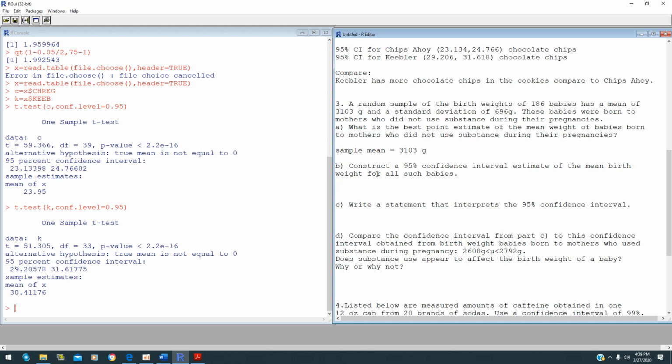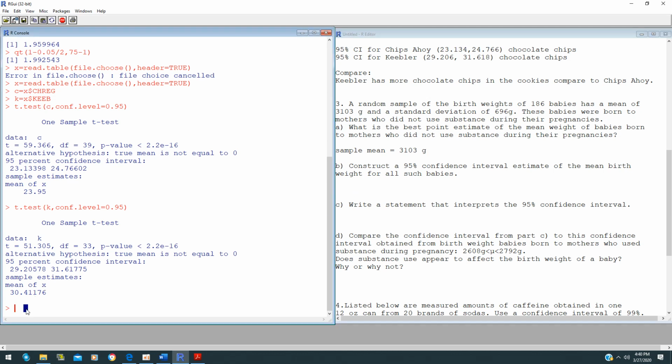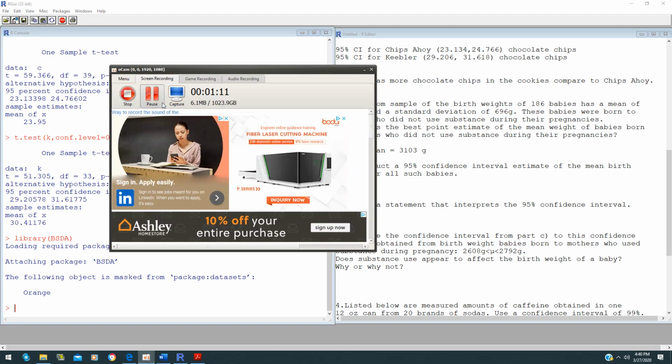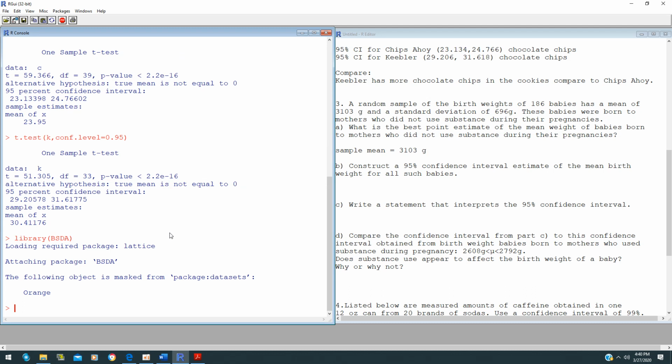Question B is asking us to construct a 95% confidence interval for the mean birth weight for all such babies. In order for us to figure this out, you have to use the package called BSDA. So you have to type in library(BSDA), and in order to use this library, you have to use tsum.test. In tsum.test, you have to type in the mean.x.